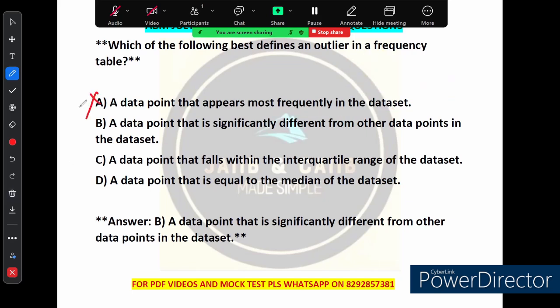Option B says that it is a data point that is significantly different from other data points in the data set. So this defines an outlier as a data point that is significantly different from other data in the data set. This is the correct answer. Outliers are those points that are far off from the normal range of values and can have a big impact on how we analyze data. So this, I think, is correct.